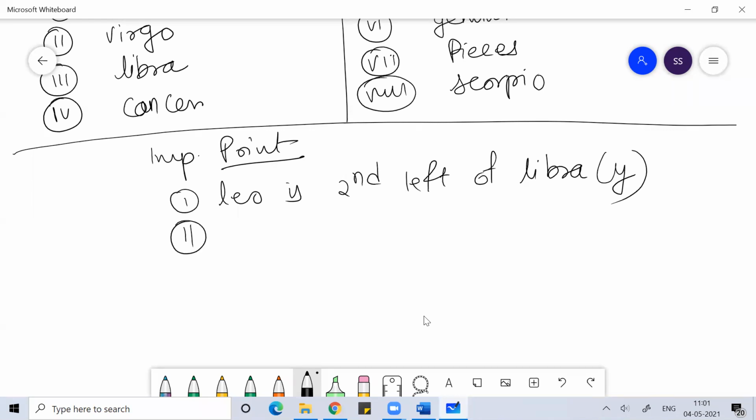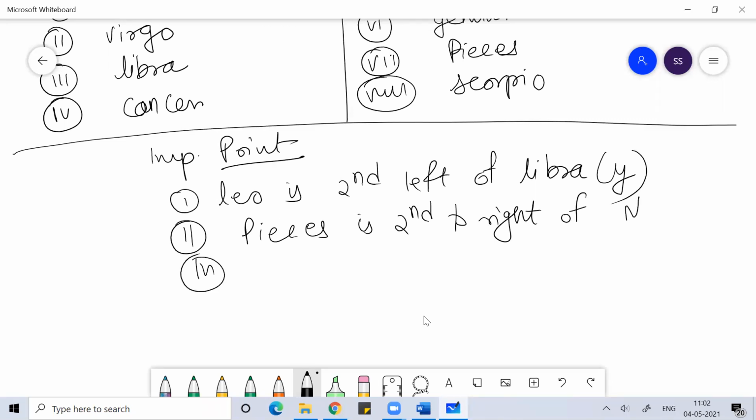Then second to the right of N. Then Aries is second to the right of Gemini.